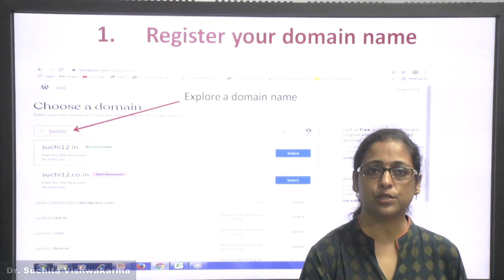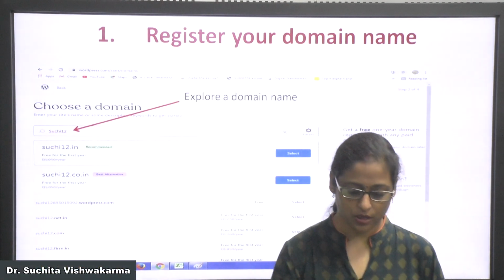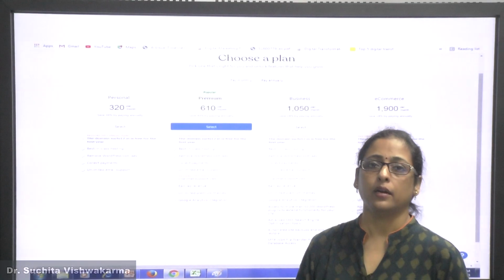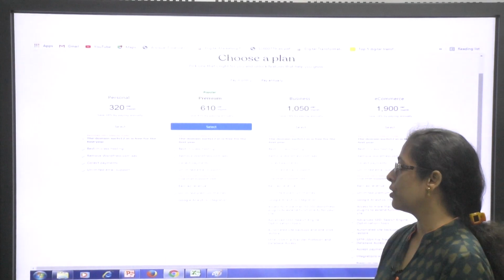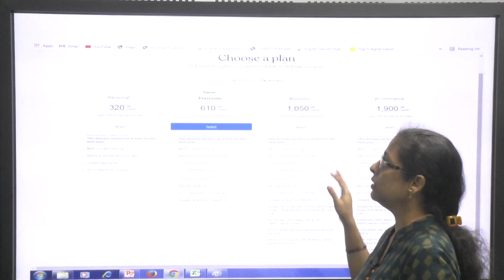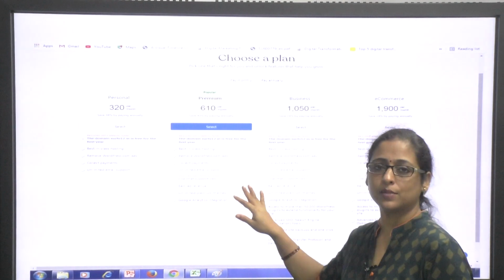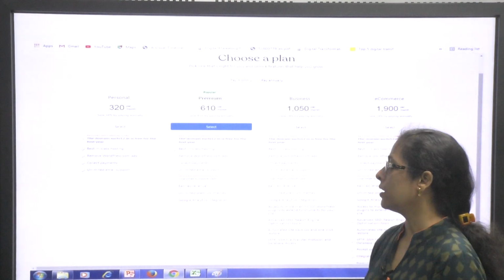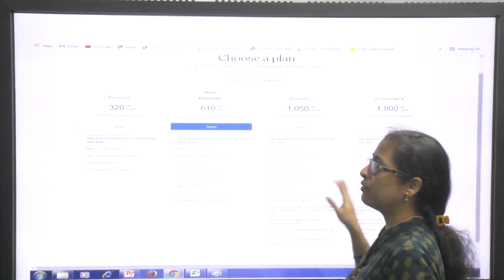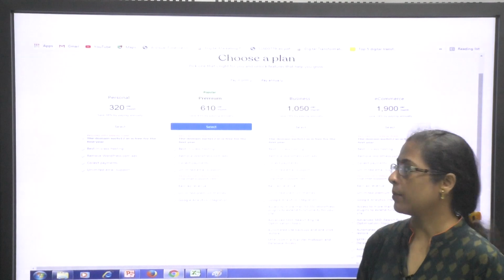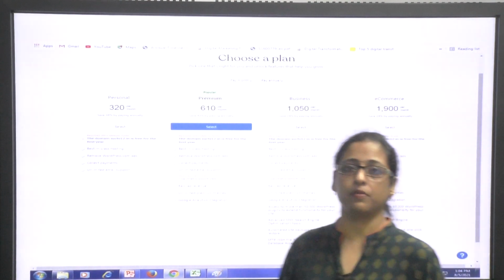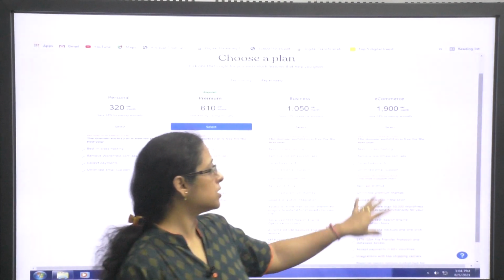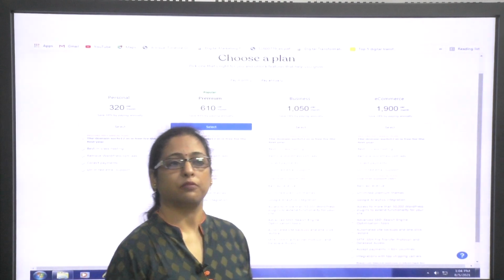Now moving ahead, once you have got your domain name, you need to move forward, and according to the type of domain name that you have chosen, you can do the payment. The next page that comes up is Choose a Plan. Over here you can see that there are different types of plans coming up: personal, premium, business, and even various e-commerce plans, and the various kinds of features that these plans have.